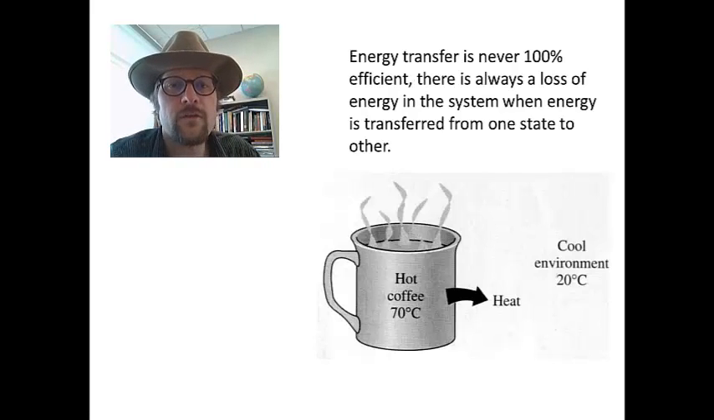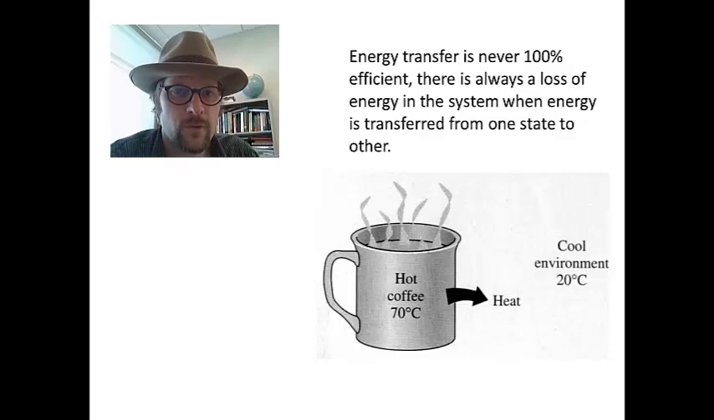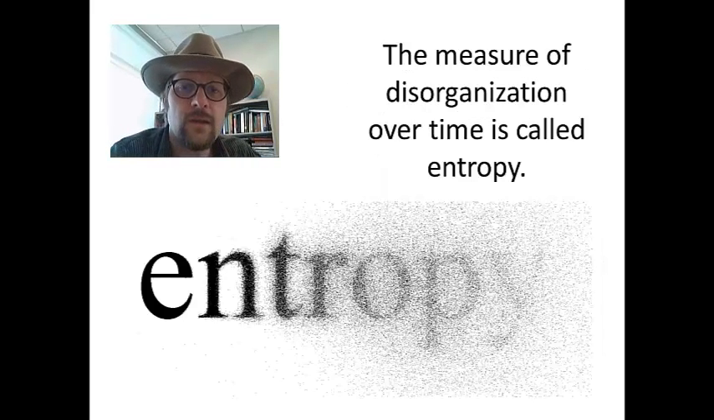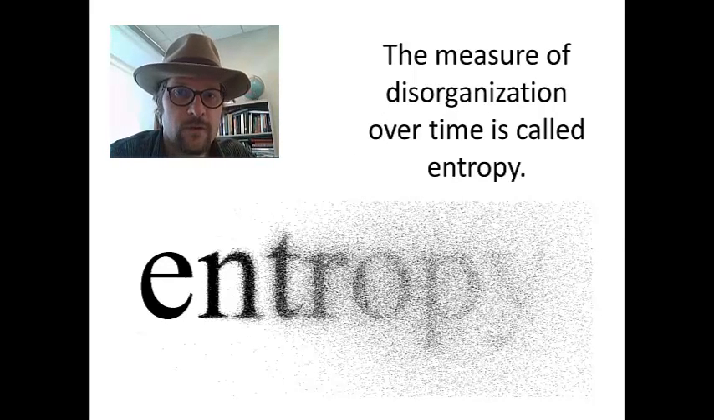The second law of thermodynamics documents that energy transfer is not always 100% efficient. There is always a loss of energy when it is converted from one form to another form. Over time, this loss of energy results in what we term entropy. Entropy is simply the measurement of disorganization over time.